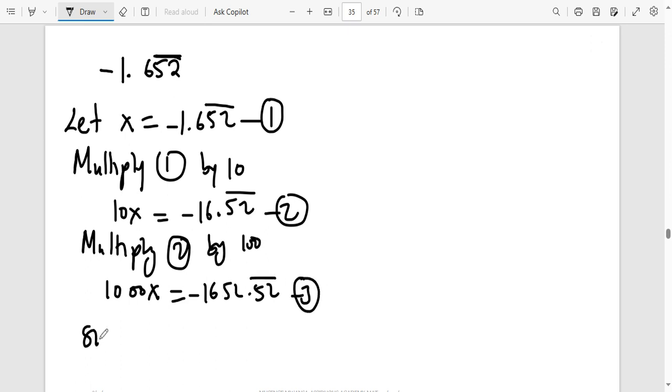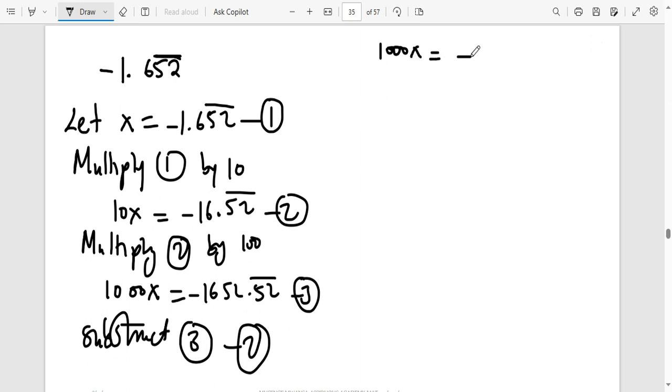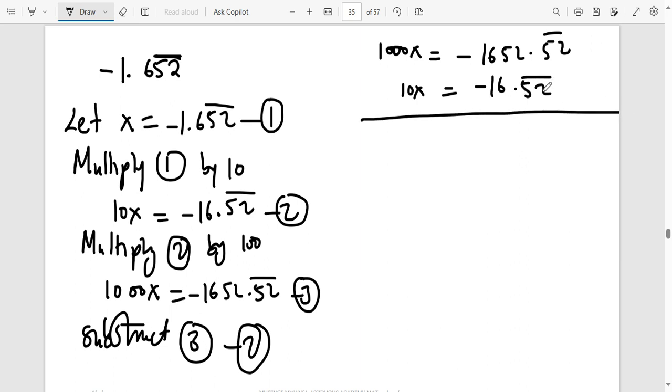You always subtract the equations where the decimal is in front and behind the repeating number. So subtract equation 3 minus equation 2. That is 1000x is equal to negative 1652.52 repeating, and then we have got 10x is equal to negative 16.52 repeating. So if you subtract, 1000 minus 10 is 990x.